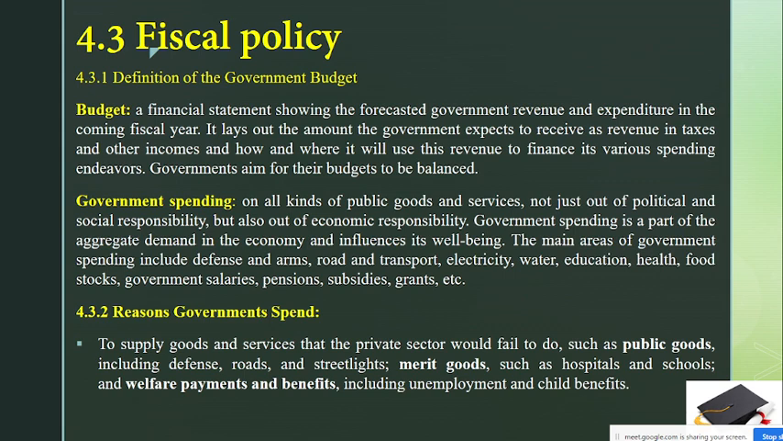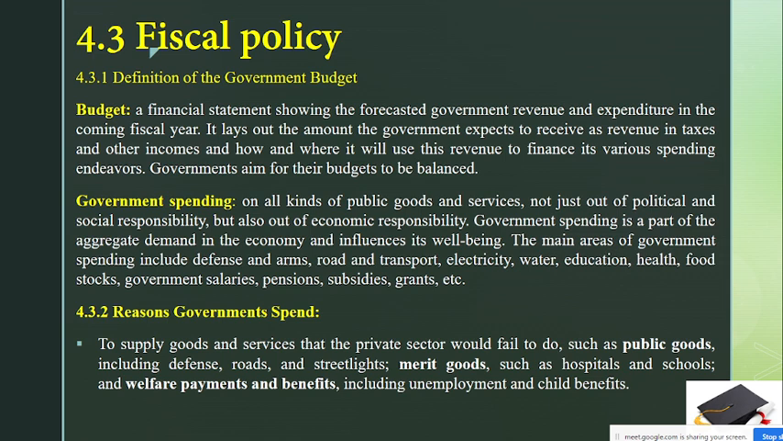The content under the heading of fiscal policy is the definition of the government budget. First, what do we mean by the budget? Budget is the financial statement showing the forecasted government revenue and expenditure in the coming fiscal year. Simply put, it means how much the government will spend in the coming year and where it will get money from. So it lays out the amount the government expects to receive as revenue in taxes and other incomes, and how and where it will use this revenue to finance its various spending endeavors.